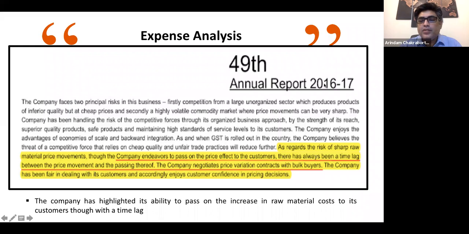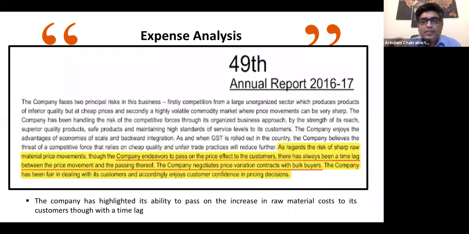It's the annual report of 2016 and 17, where the company themselves have mentioned that as regards the risk of sharp raw material price movements, the company endeavors to pass on the price effect to the customers. There has always been a time lag between the price movement and the passing thereof. Obviously, right? As soon as the price increases, you cannot pass it on to the customers if there is a time lag attached. That is what the annual report is saying, right?